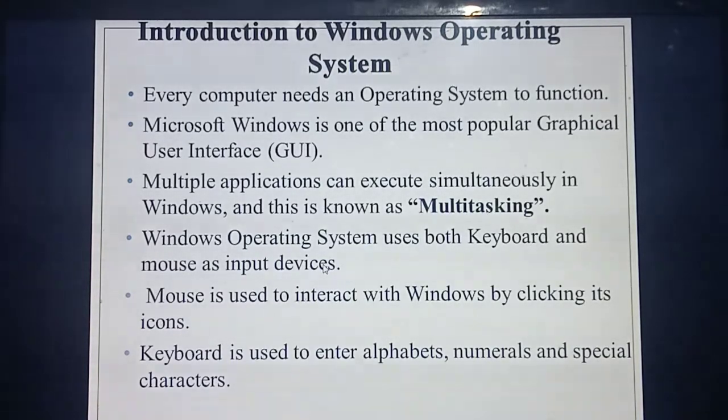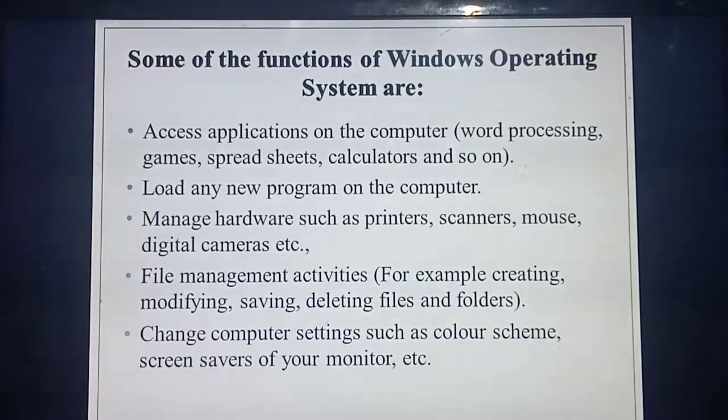That we can only call multitasking. So this operating system uses what types of input device? Keyboard as well as mouse. So what's the use of the mouse? The mouse is mainly used to interact: you can click, drag, and move, isn't it? The keyboard is mainly used to type anything, maybe alphabets, numbers, characters, or symbols, whatever it may be. Understood? Next one is, what are the functions of Windows?